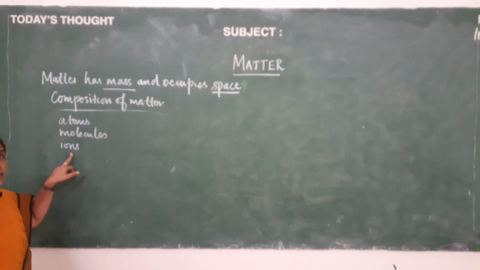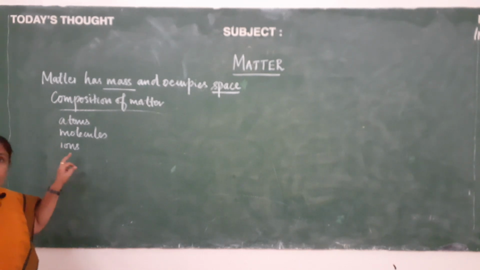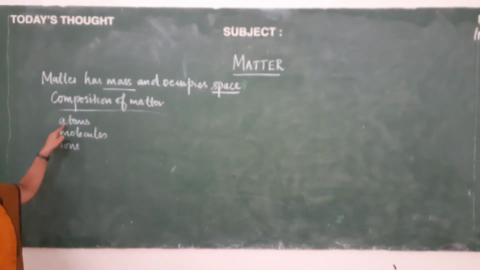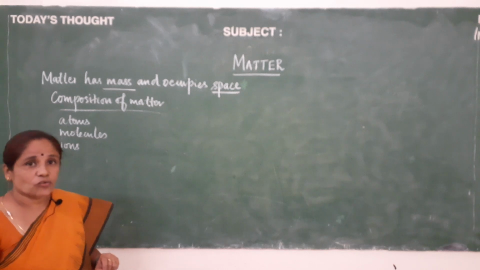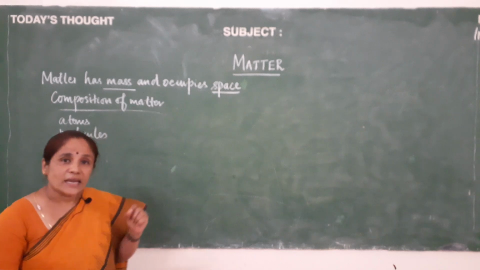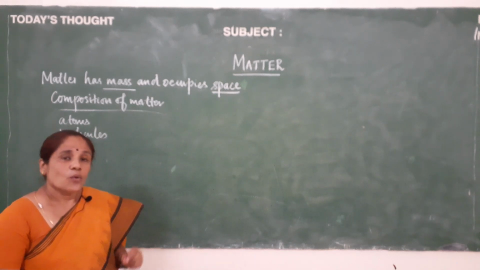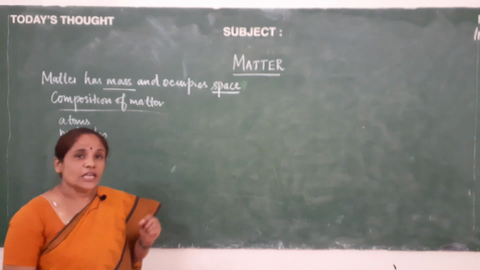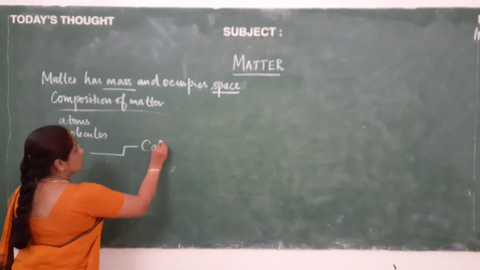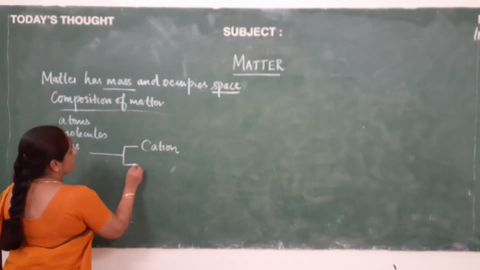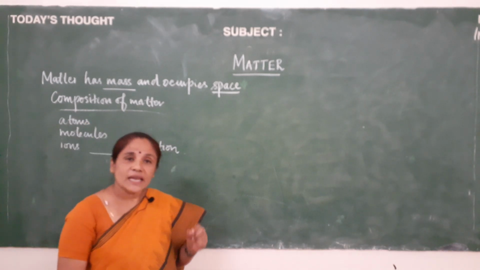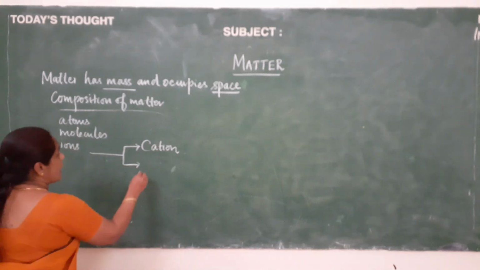Next, what are ions? How are ions formed? Ions are actually charged particles. And how are these ions formed? When atoms gain electrons or lose electrons, ions are formed. Now, let us see how positively charged ions and negatively charged ions are formed. When an atom loses an electron, it forms a positively charged ion which you call a cation. And when an atom gains an electron, it forms a negatively charged ion which you call an anion.